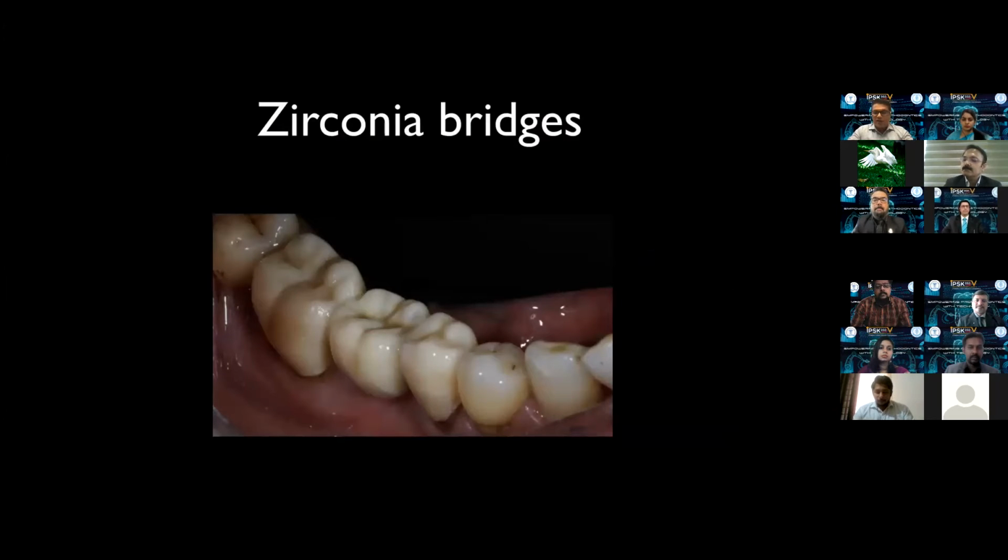Then, of course, you can make bridges. If you want to make a zirconia bridge, it is technically possible to make even a 12-unit roundhouse full arch bridge with this chairside technology. But that is not something that we as prosthodontists will recommend today.